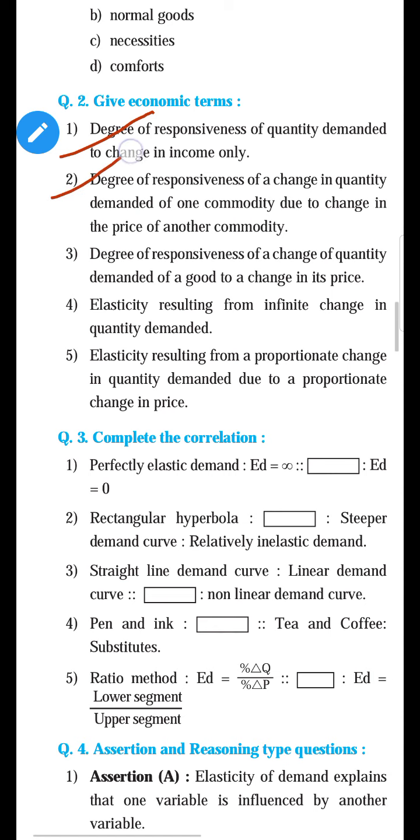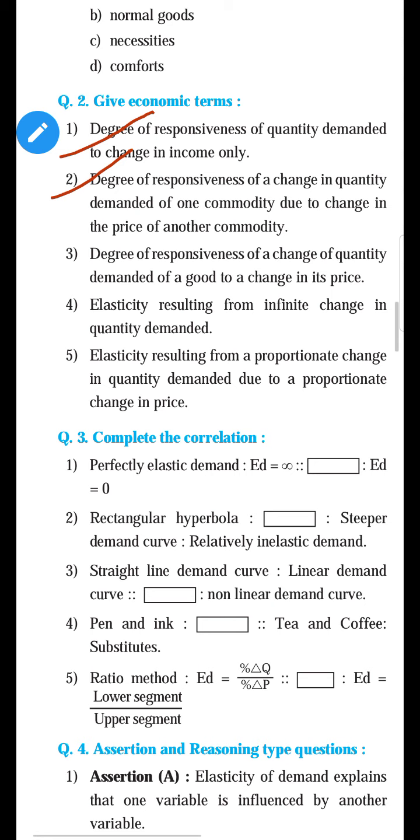Second, the degree of responsiveness of change in quantity demanded of one commodity due to change in price of another commodity. Yes, remember, when the demand changes because of change in price, it is called price elasticity of demand. When the demand changes because of income, it is called income elasticity of demand.